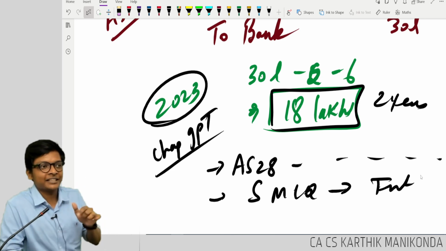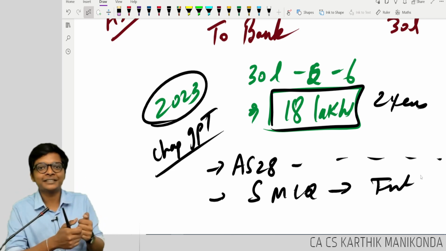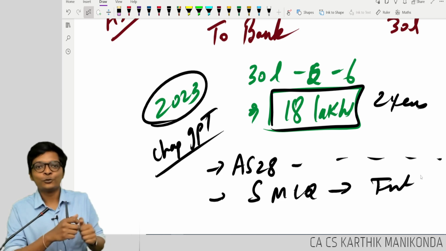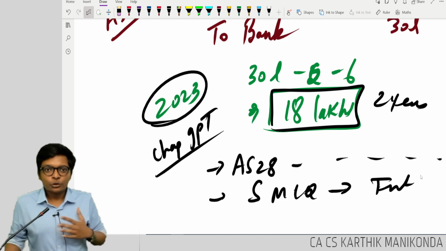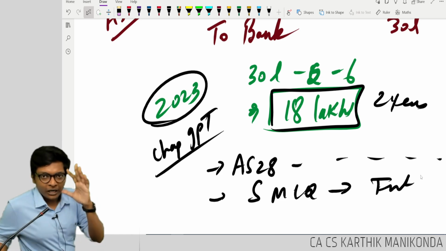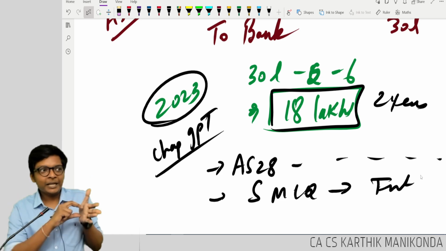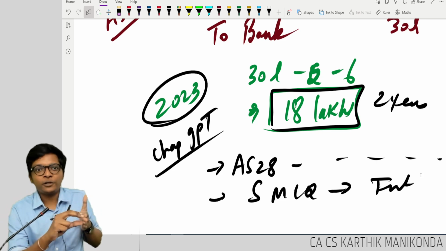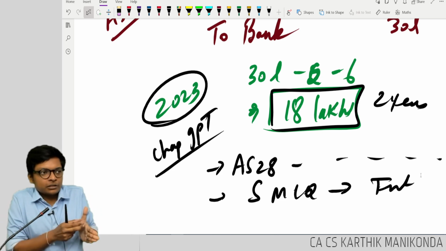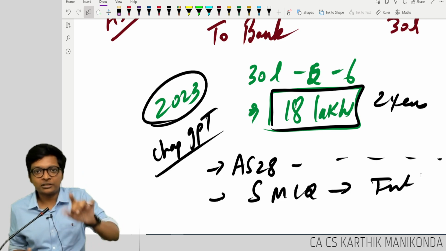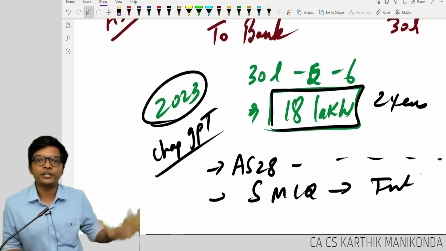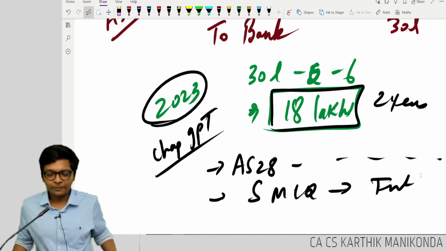How many of you use it for studying? No, I will use ChatGPT for asking how I'm feeling lonely, what to do. For this only you will use ChatGPT. You don't use it for the purpose you need. No, I am guaranteeing you. Go home, type AS 28 talks about impairment of assets. Using the impairment of assets concept, give me 5 MCQs. See if ChatGPT is giving you 5 MCQs. I can challenge you. You will get 5 MCQs.